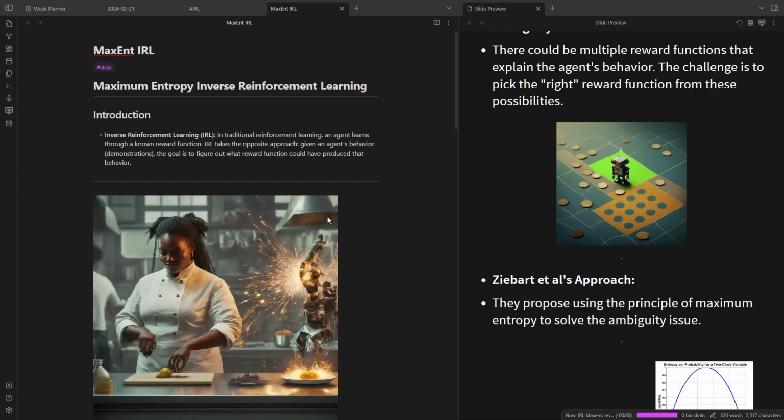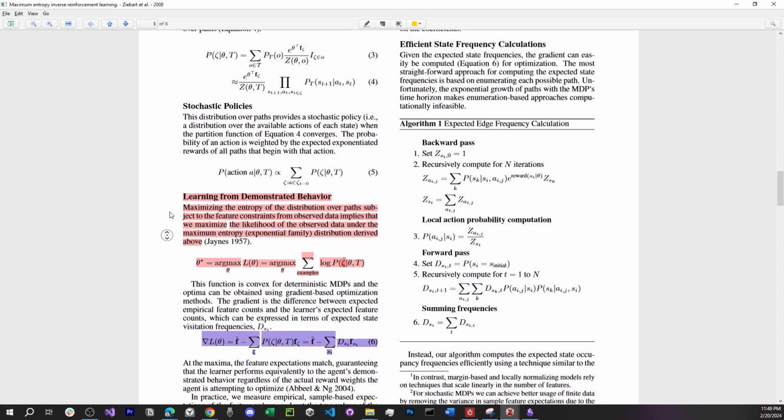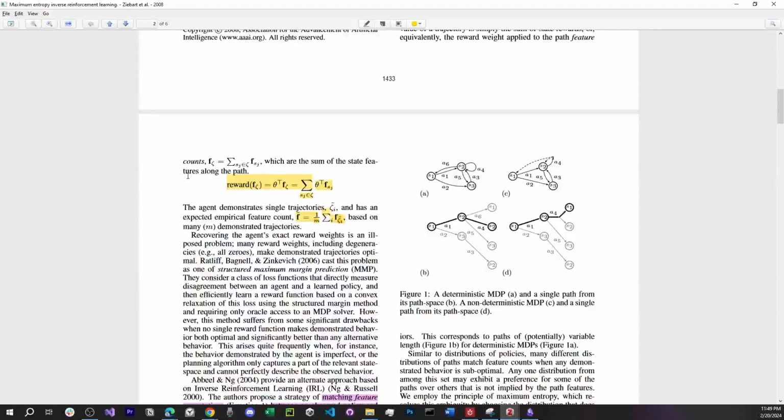And now let's go to the paper to see it more in the mathematical view. Okay, so we have the features that we defined earlier, and the reward function is basically some weights multiplied by these features. So it's just a linear function of the features where each feature has a specific weight.